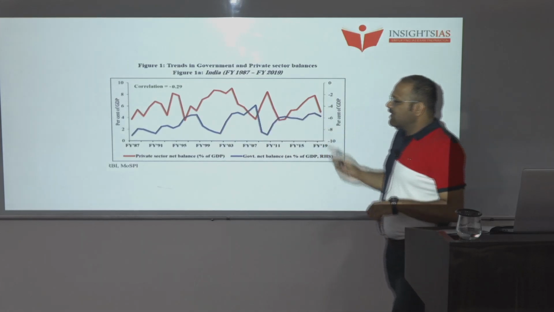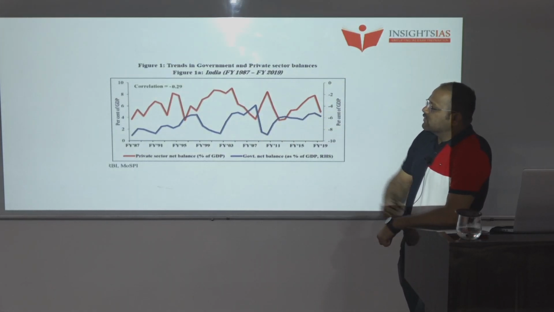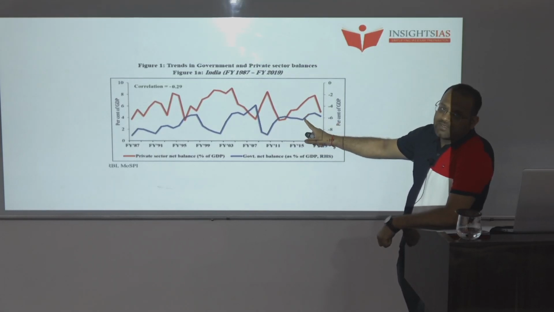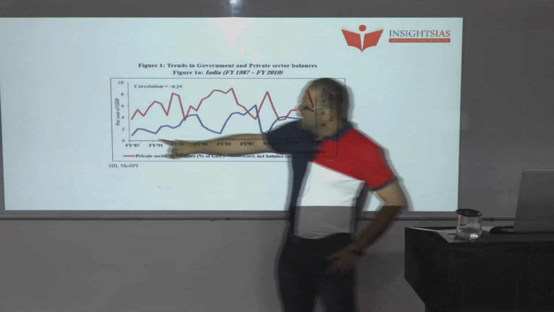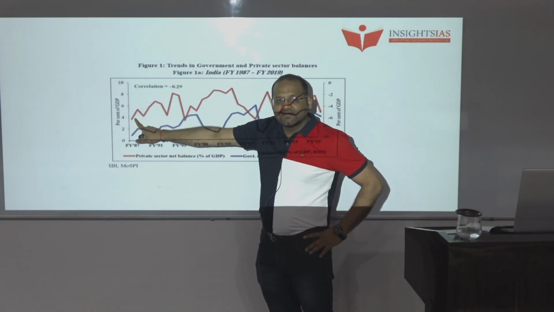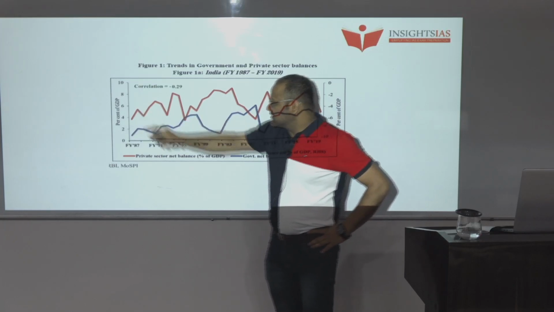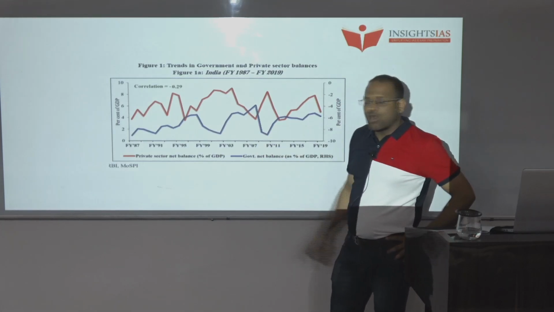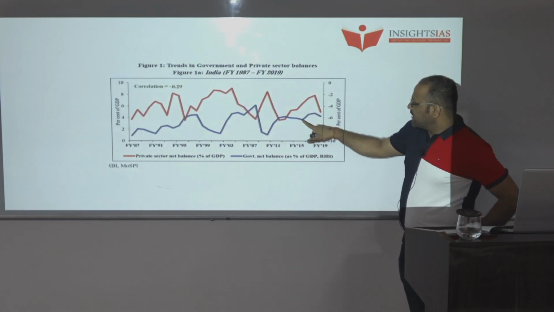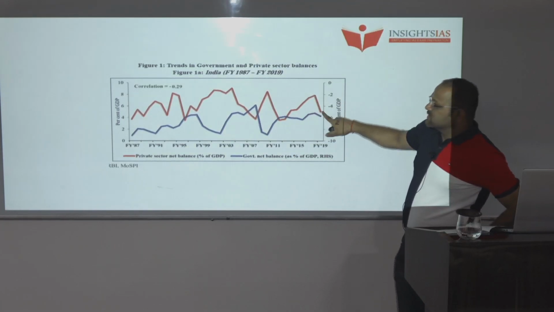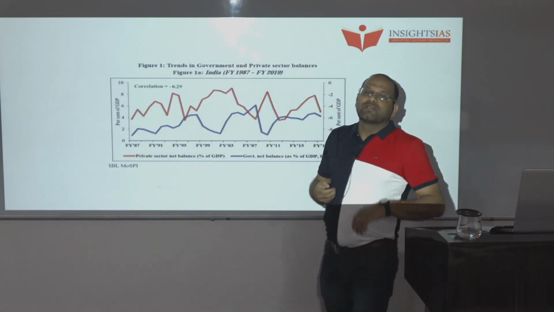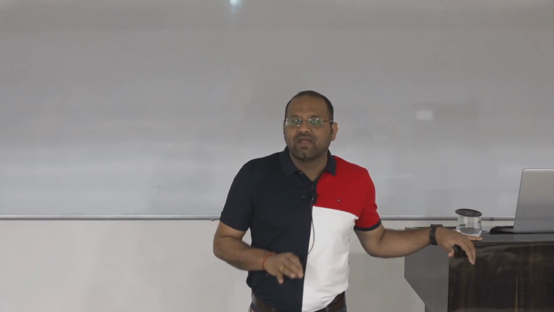Now observe this graph for private sector net balance as a percentage of GDP, red for the private sector and blue for government. This is the case of India. Can you see, when private is increasing, the public sector net balance is increasing. Hardly in 1 or 2 cases has it been opposite. So we concluded that fiscal policy in India till now has in general never been counter-cyclic.